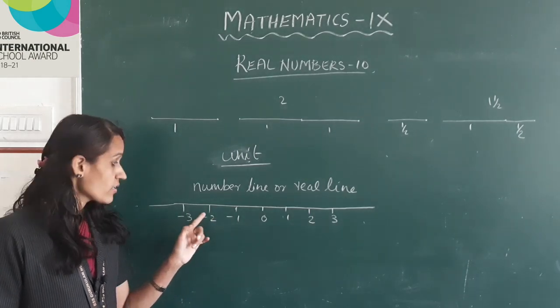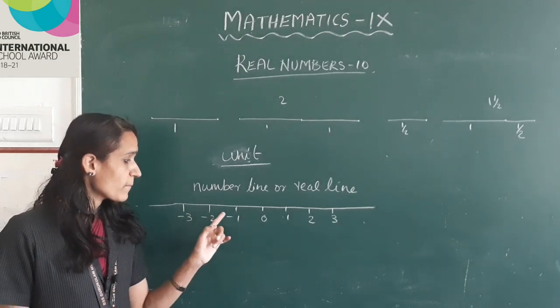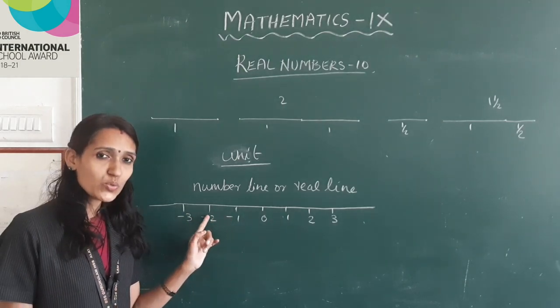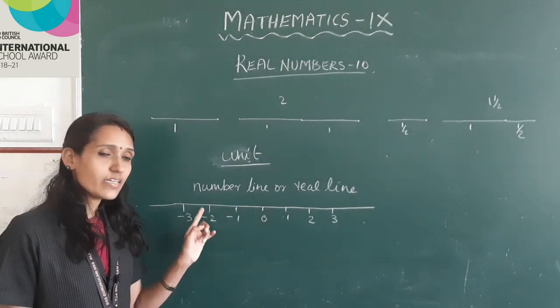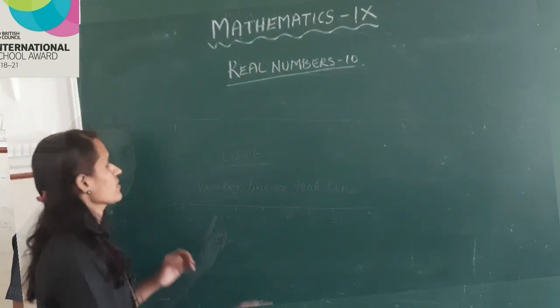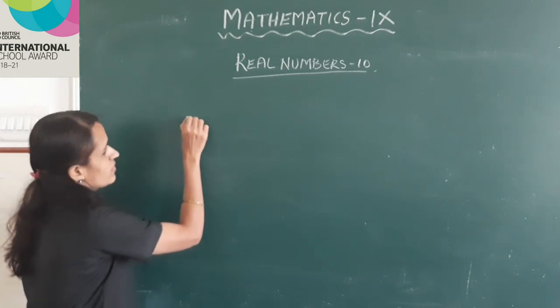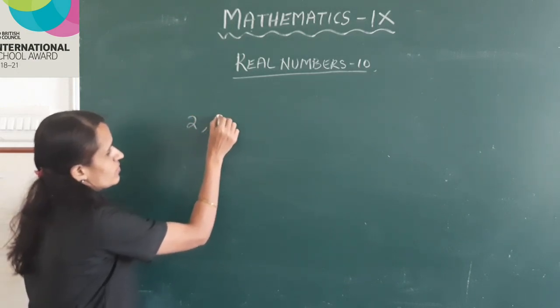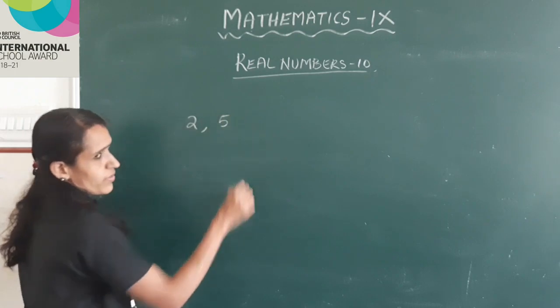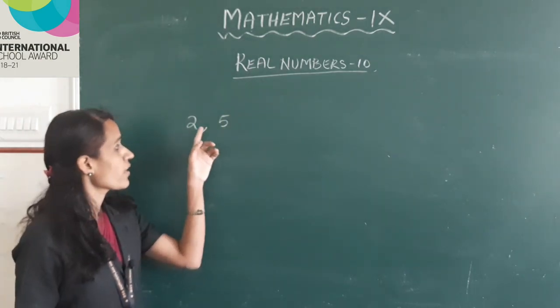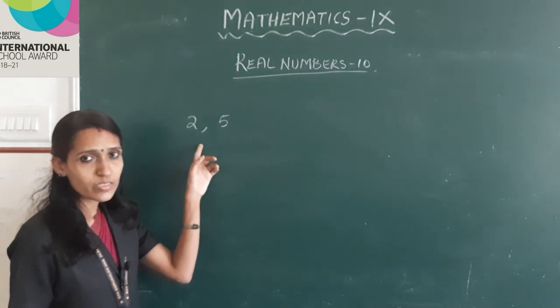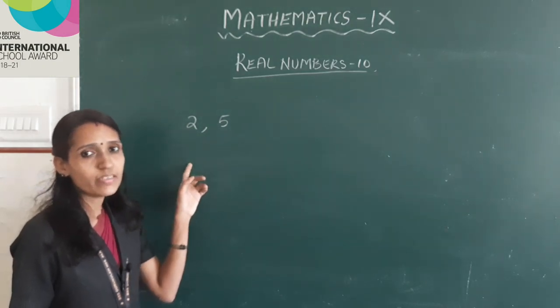Okay, that is, -2 is less than -1, -3 is less than -2. Next, 2 and 5. Here 2 and 5 are 2 points on a number line.